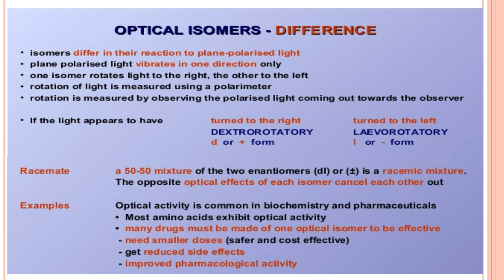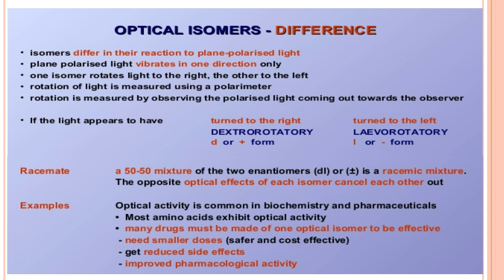The dextrorotatory compound rotates light in the clockwise direction and the levorotatory in the anti-clockwise direction, so they cancel each other. The final result is no optical rotation, and normal light passes through.